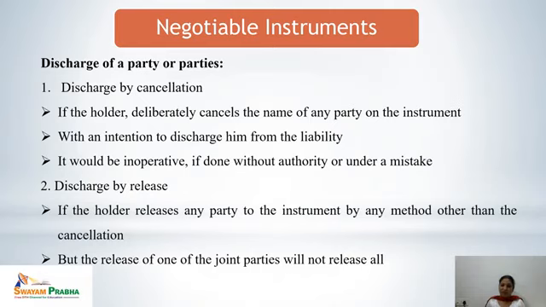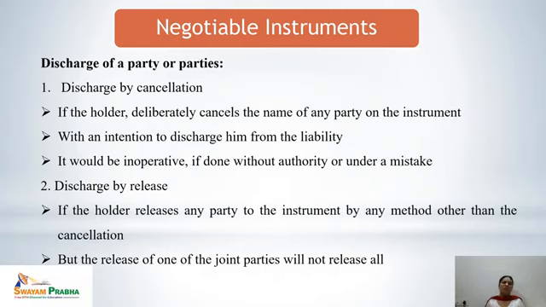But it is important here to note that the release of one of the joint parties will not release all the parties. Means if there are two or more parties in a negotiable instrument, and the holder of the instrument releases one party out of two, it doesn't mean that all the parties are being released. Only the party to whom this right is being given would be released.